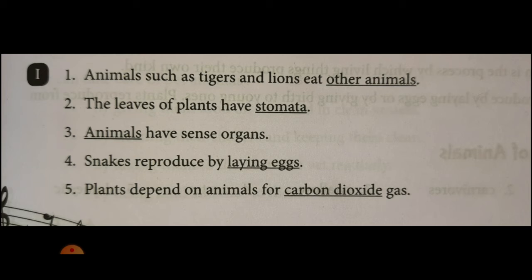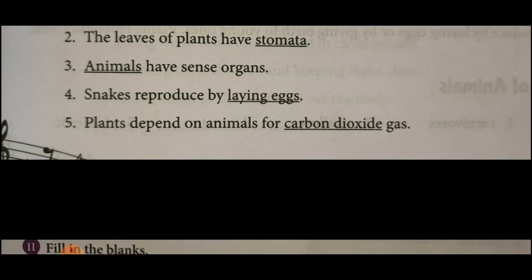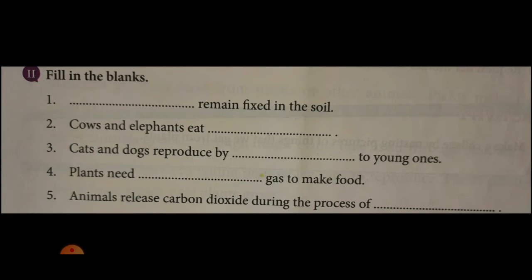Then we can move to the second part. Okay. Fill in the blanks. That is the second part. There itself you can write with pencil without mistake. Dash remain fixed in the soil. Animals or plants, who remain fixed in the soil? If you don't know the answer, look here.